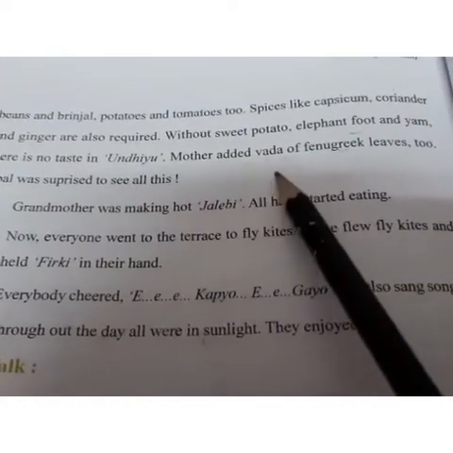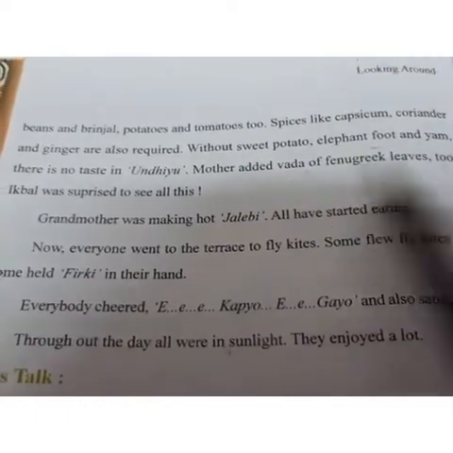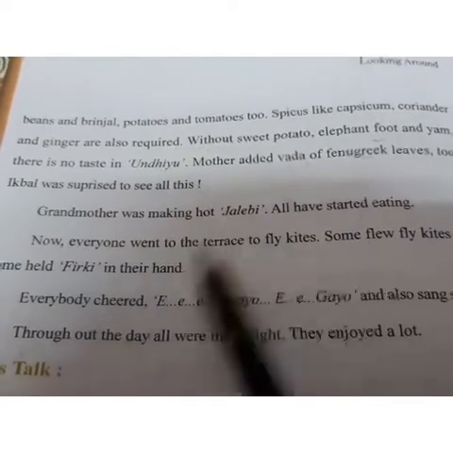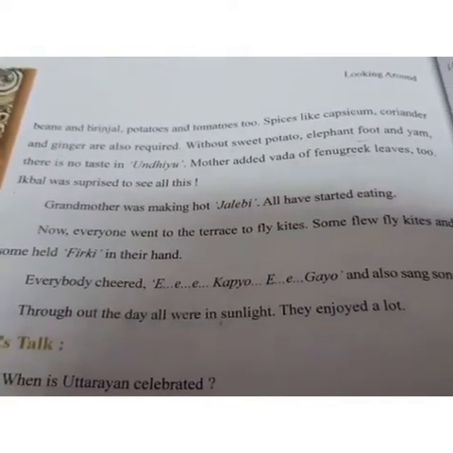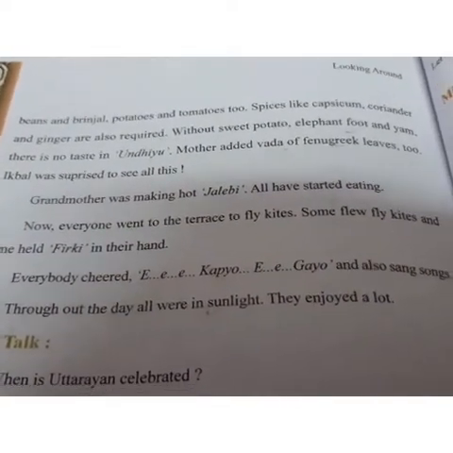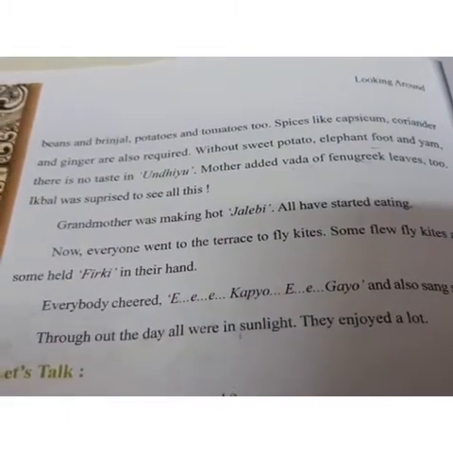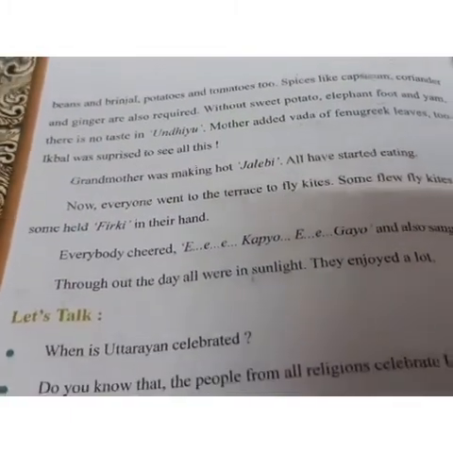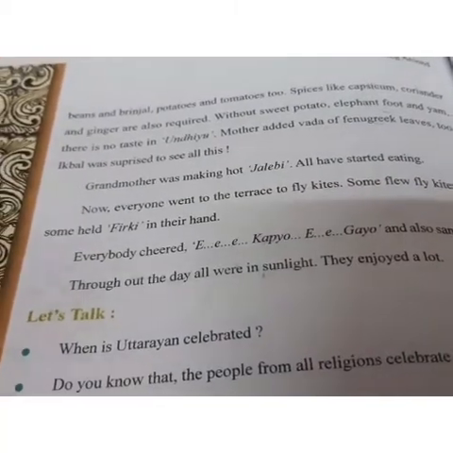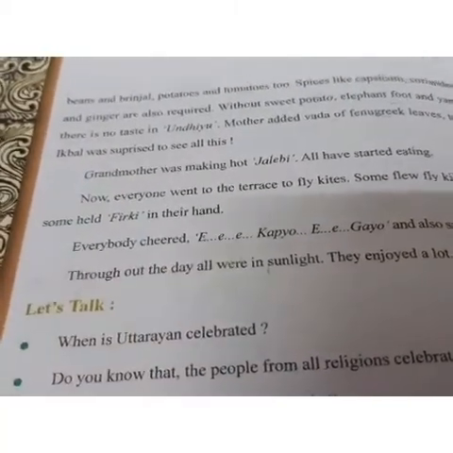Mother added vada of fenugreek leaves too. Iqbal was surprised to see all this. Now along with that we also add vada of fenugreek, that is methi vada, which is also added inside, which gives an added taste to the undhiyu. And Iqbal was very surprised to see all these preparations being done.